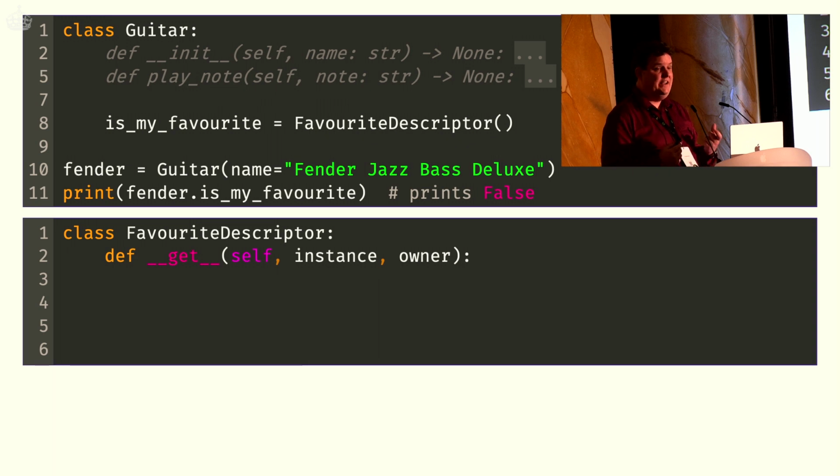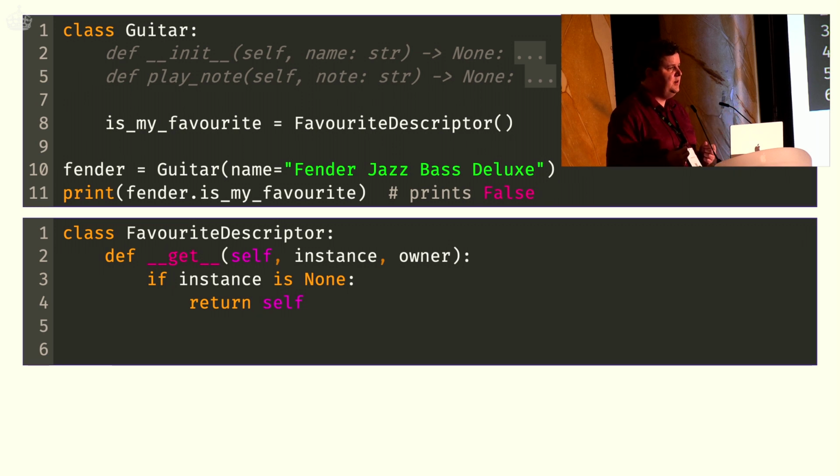And in that case, I don't have a specific instance. What Python will then do, it will pass None as the argument for instance. So I can simply write a check for that. If instance is None, I'm not accessing it on any specific guitar, so I don't have to check if it's my favorite. And I'm just going to return the descriptor itself. That gives you easy access to the descriptor, and this will make sense later on if we start looking at functions.